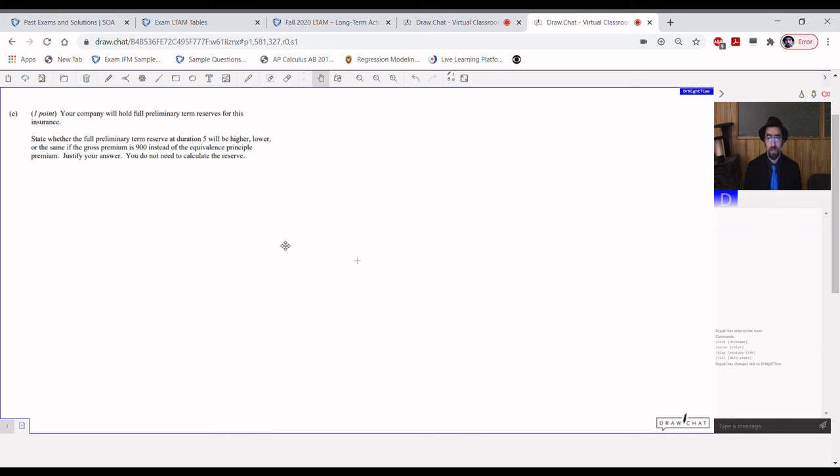Yeah, so the trick here is to remember that the reserve is always the prospective reserve. You can only do retrospective reserve when it's with equivalence principle, but the important thing is the reserve just asks how much money do you need to have in the bank in order to cover all the terms of the policy. And so here, if you increase the premium, you're getting more money later. If everything else is the same, that means you don't need as much in the bank. So the reserve will be lower. That's all there is to it.